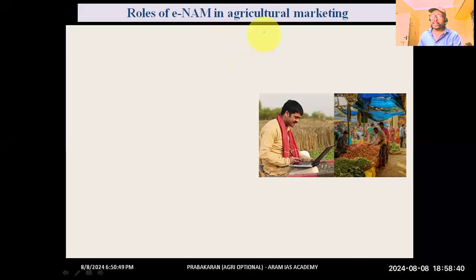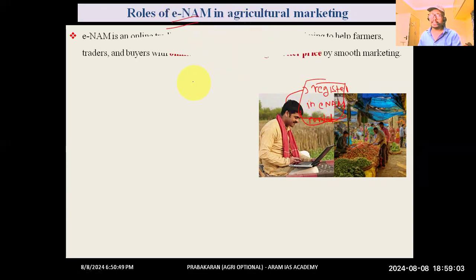So regarding the role of ENAM in agriculture marketing, the particular farmer has to register in the ENAM portal. Not only the farmer, even the buyer also has to register in the particular portal. So after registering, what are the advantages they can have?